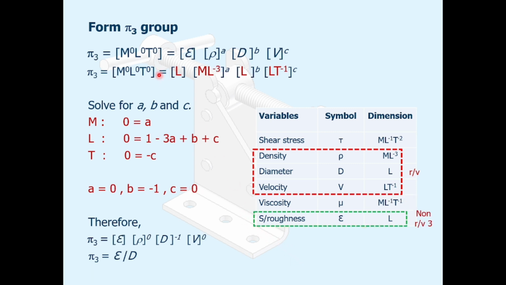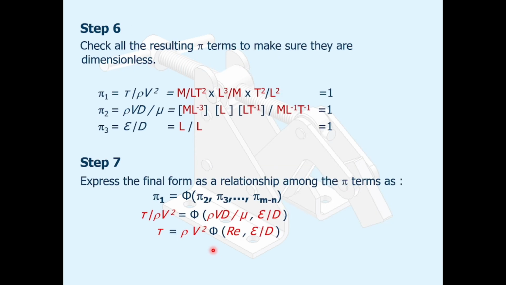Same as before. So look at the roughness, surface roughness, E is equal to M tau or L. So this one is the same as before. Solve for the A, B, and C depending on the exponent value, and then we solve the problem, and therefore we have the value of pi 3.